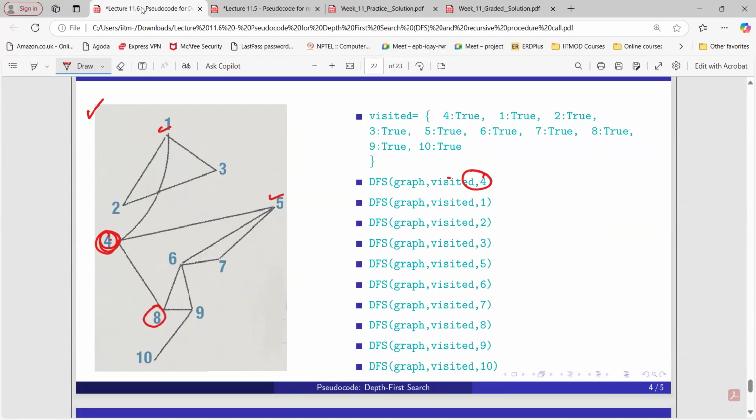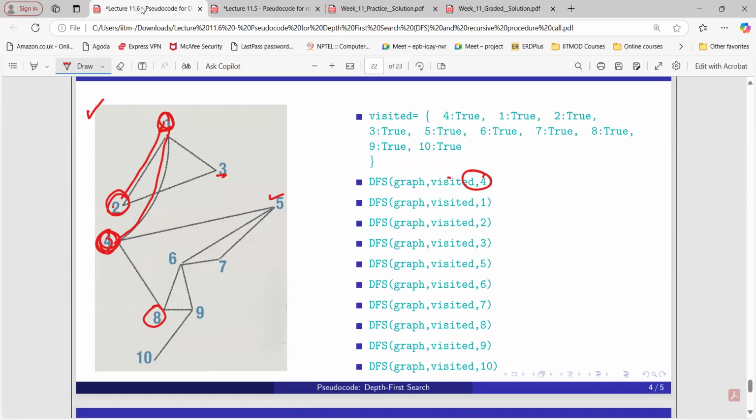Now what professor has said in this, we are following the one which is minimum out of this 1, 5, and 8. So 1 is minimum, so I am going to explore on this particular side, right? So we are following the lowest number here. So if you see from 4, I can go to 1 like this. But from 1, where can I go? I can go to 2, I can go to 3 as well. But again, which one is minimum out of 2 and 3? 2. So I will explore 2 now.